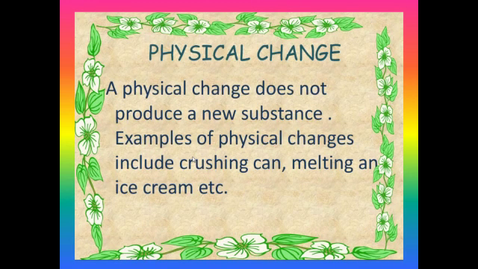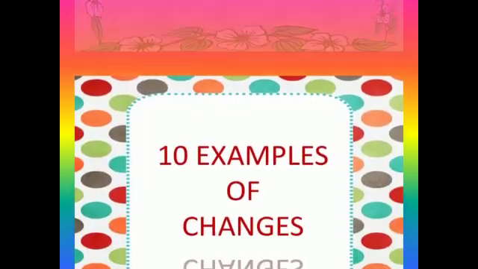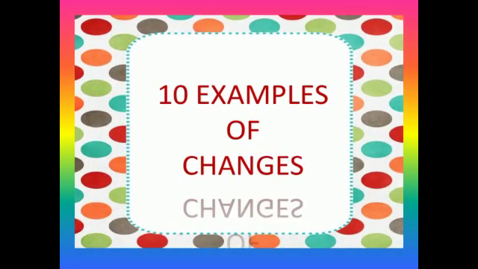And next is a physical change. A change in which no new substance is formed. Keep in mind, no new substance is formed, and we can generally get back the original substance. After the change has happened, you can bring it back to its original state. Such a change is said to be a physical change. Now let us discuss some of the 10 main examples of chemical as well as physical changes.